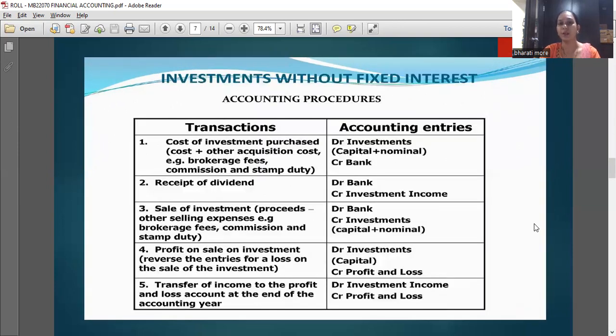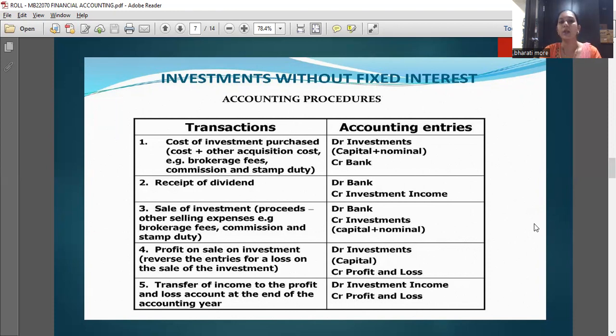Investment without fixed interest. The accounting process is by example, transaction and accounting entries. First is cost of investment purchase. That means cost plus other acquisition costs, for example brokerage fees, commission and stamp duty. The accounting entry is debit investment, capital plus nominal, credit bank.